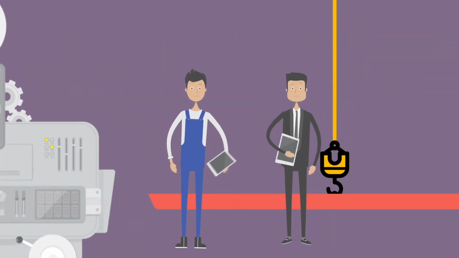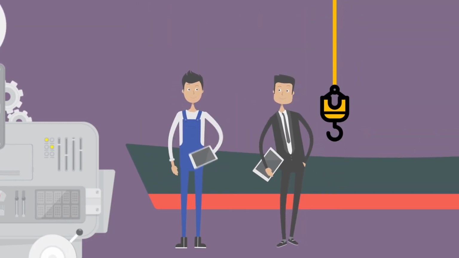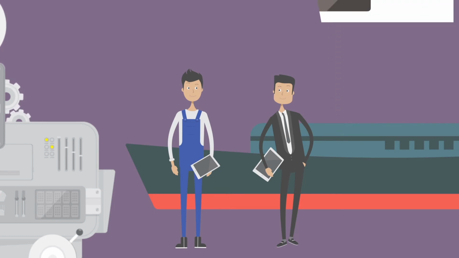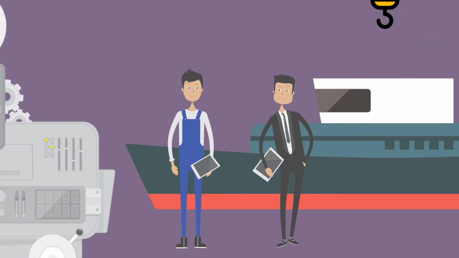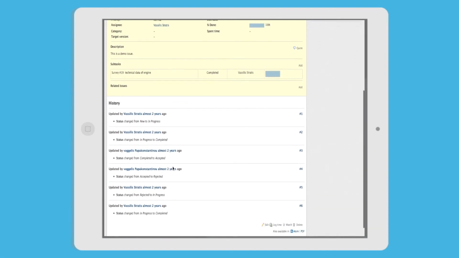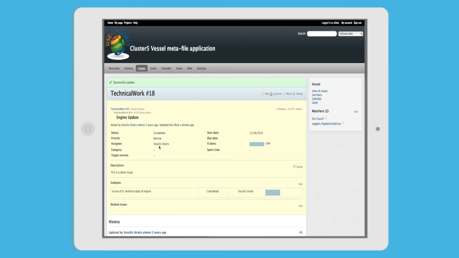Vangelis represents the classification society, which is in charge of providing the hard requirements for each vessel and is also responsible for certifying new vessels and rebuilds. Vasilis asked Vangelis to review the calculations in order to decide if the configuration that Eric has suggested is applicable. He does so by creating a new task in the vessel metafile application.